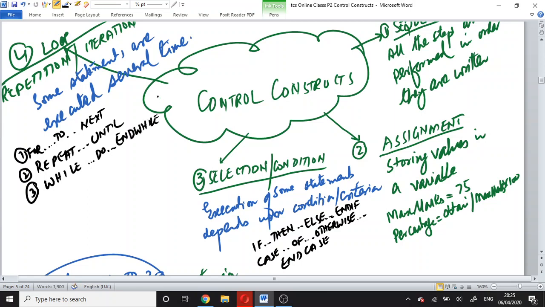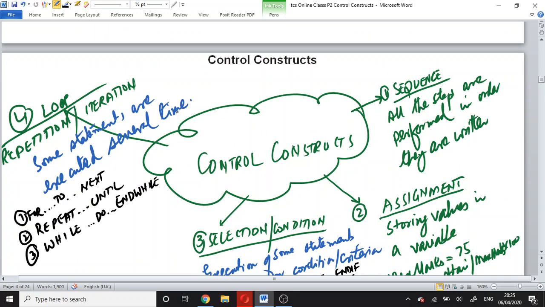Students, what we have studied today is the concept of algorithm. Why do we need an algorithm? And then we studied four control constructs of an algorithm. Number one, sequence. Sequence means all statements are executed in the order they are written.